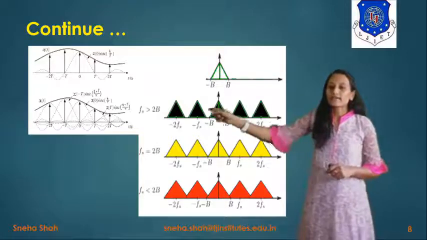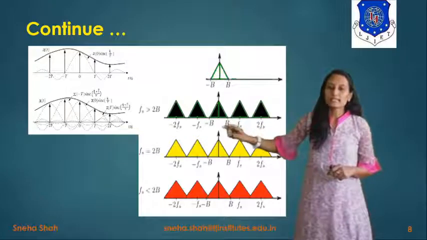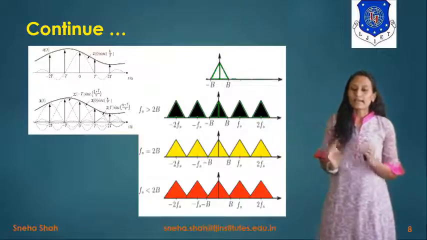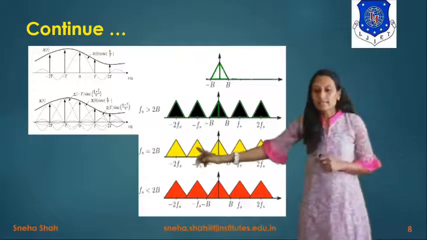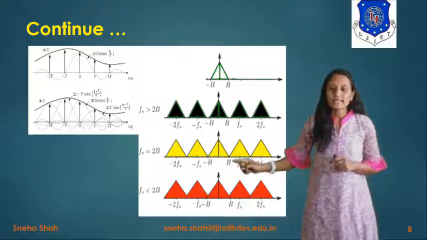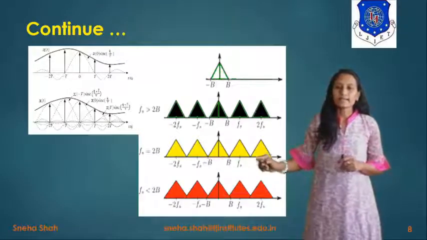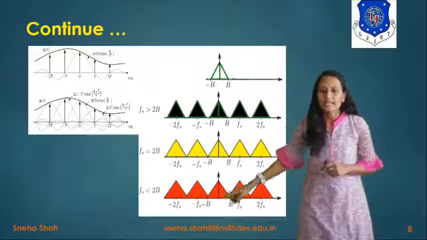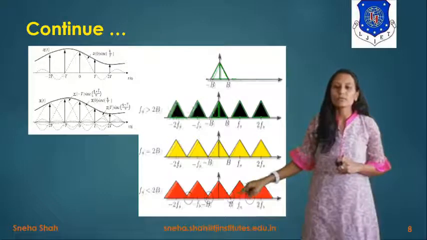Now if we take fs greater than twice b, it means there will be some guard band in between these filter gaps. If we take fs equal to twice b, it means exactly it will meet over here at each and every term. And if we take fs less than twice b, it means here it will give you overlap.